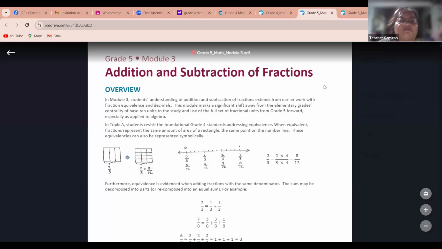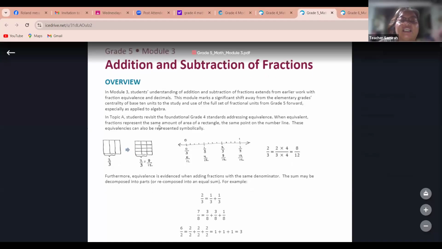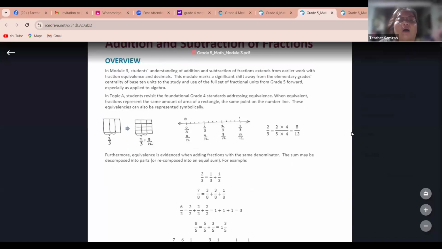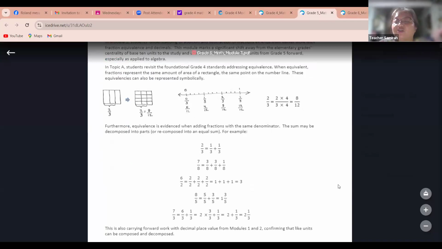So, addition and subtraction of fractions. This is actually a module from our country, wherein we are talking about addition and subtraction of fractions. If you look at it, addition and subtraction of a fraction is like this. It is one whole wherein you will have to divide it.